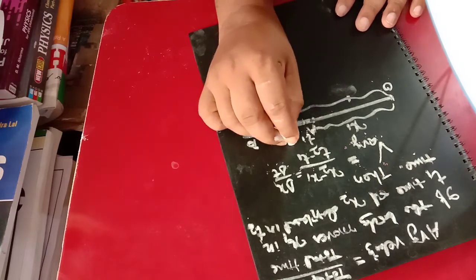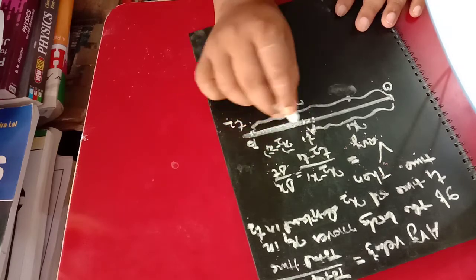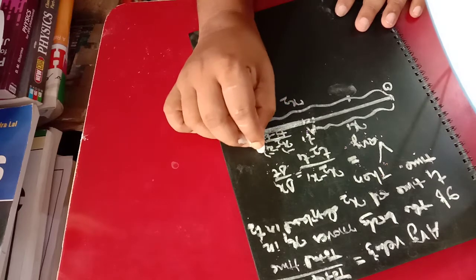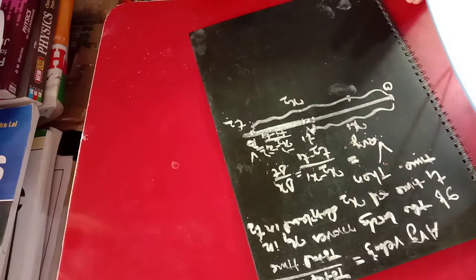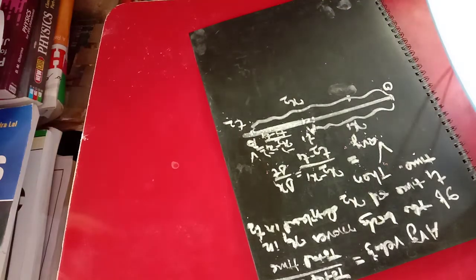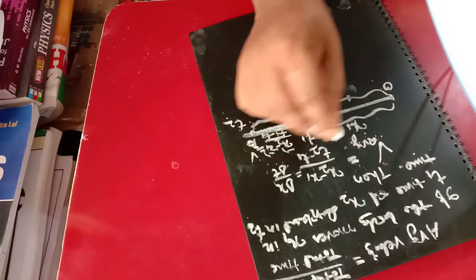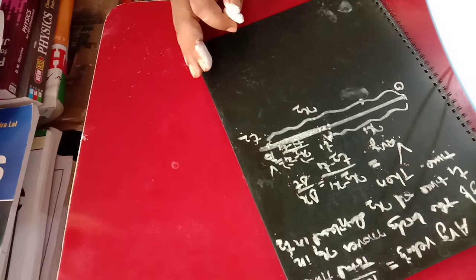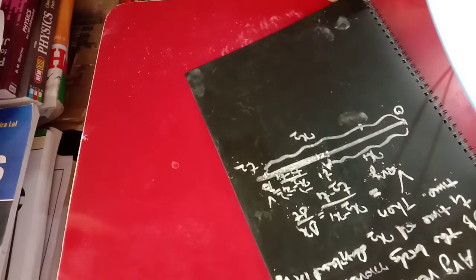So this portion is the x2 minus x1, and this time interval is the t2 minus t1. That is becoming your average velocity. The average velocity is equal to x2 minus x1 over t2 minus t1. You can put the arrow mark also, because velocity is a vector quantity. We can tell the average velocity equals delta x by delta t. You can use this formula, or it is total displacement by total time. You can use this formula also for the average velocity.